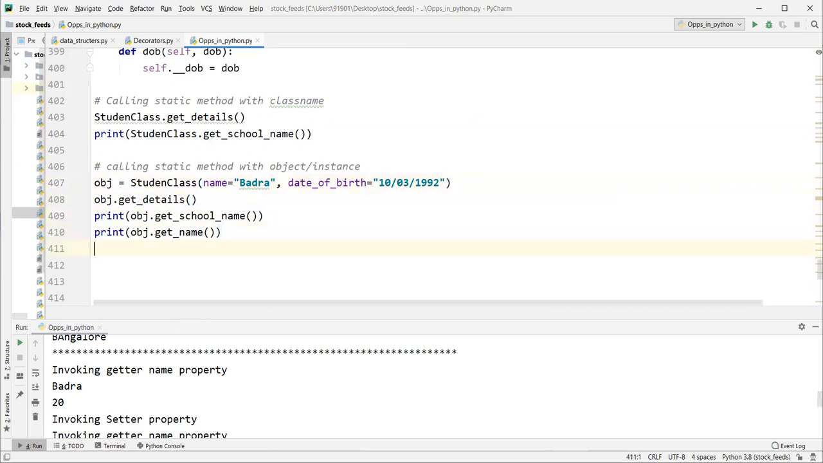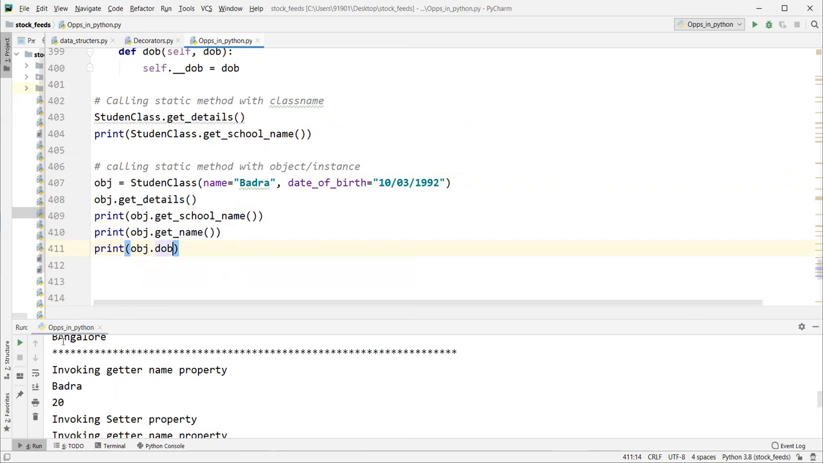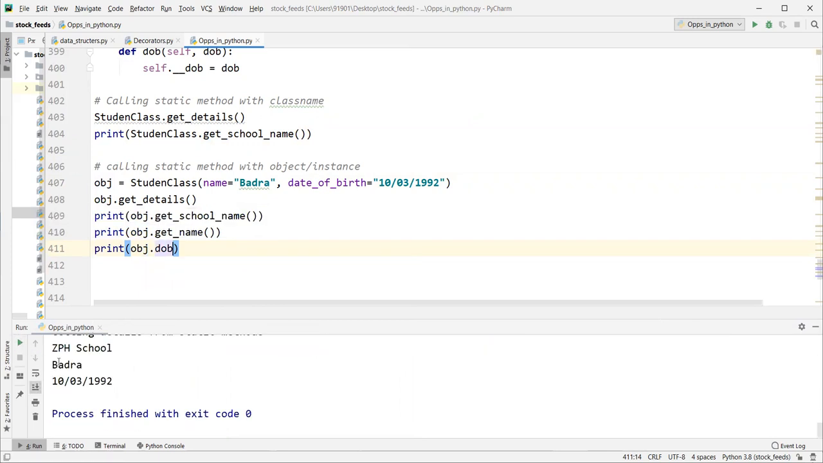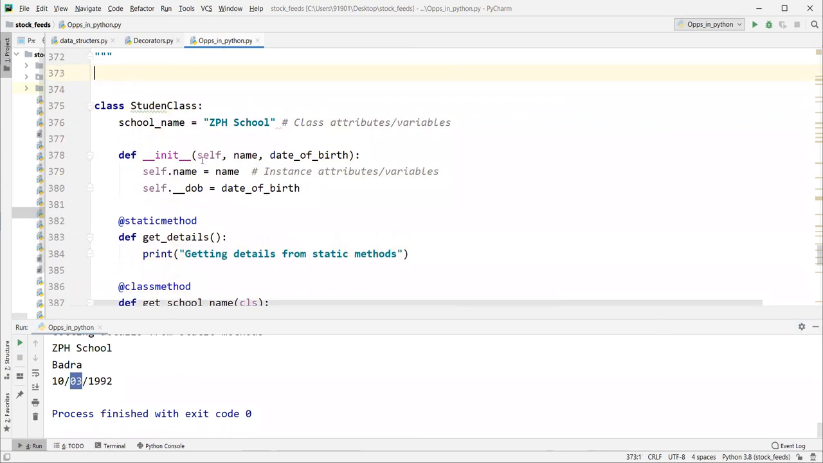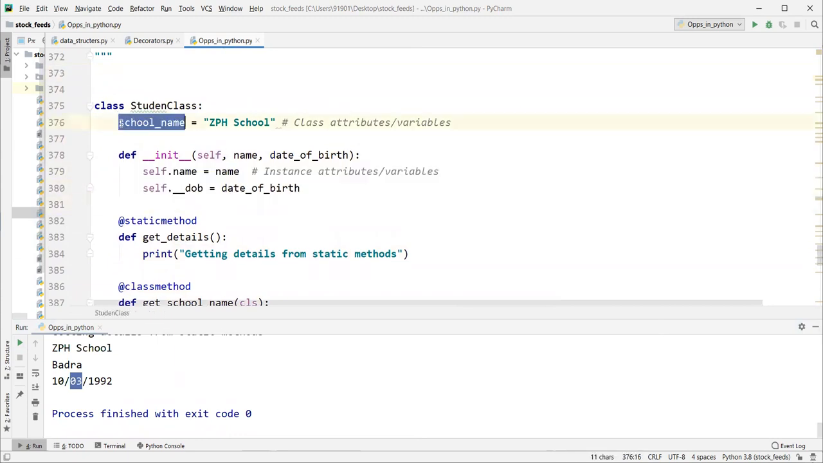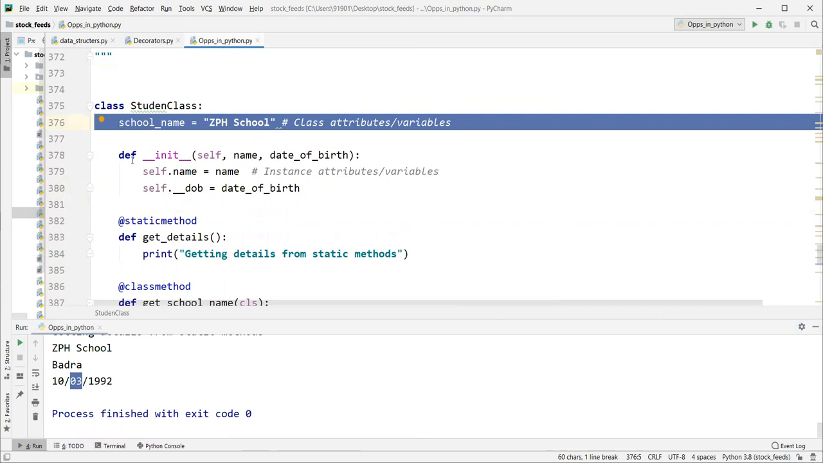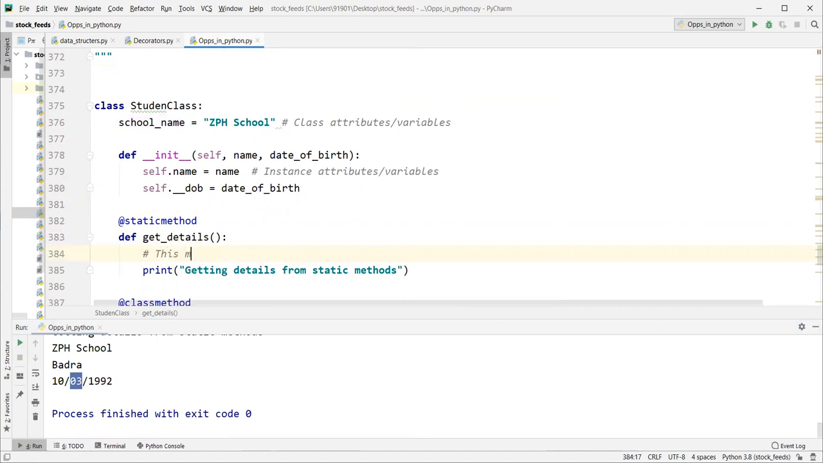So if I want to print the date of birth, obj dot dob, right, guys? Okay. Let's cross check it. These two are instance variables, right? This one is a class variable, right?